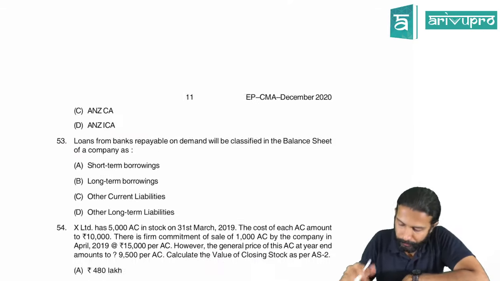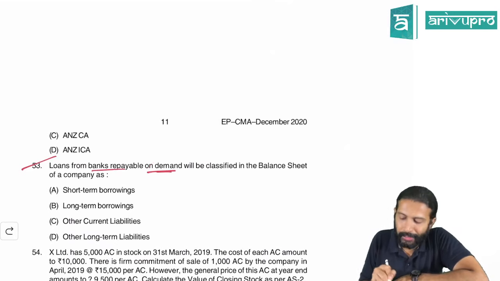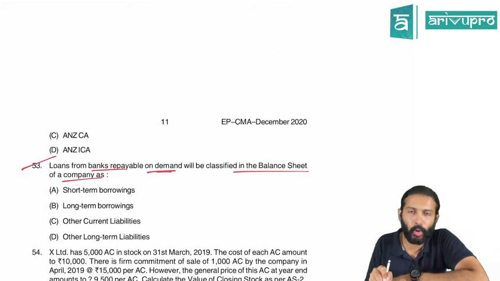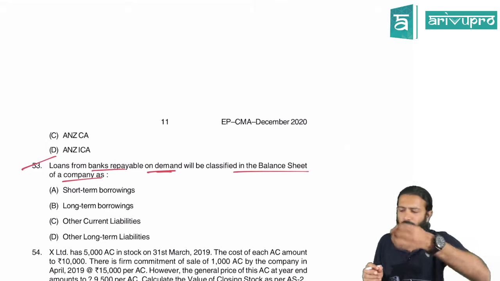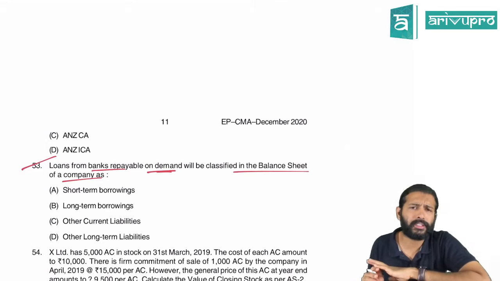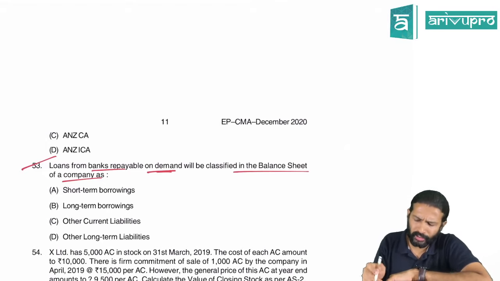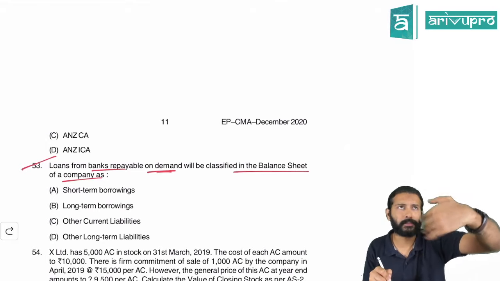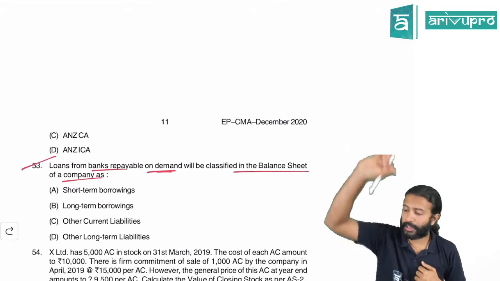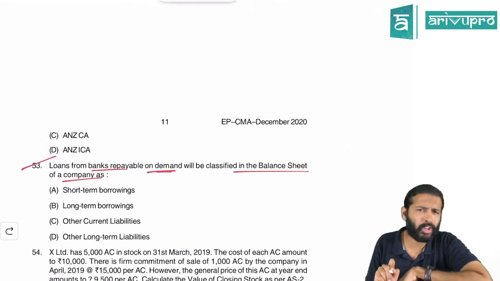Next, 53. Loan from banks repayable on demand will be classified in the balance sheet as what? Short-term borrowing, long-term borrowing, other current liability, other long-term liability. Sir, it is repayable on demand. That means whenever the bank asks, you need to pay off. Can you show it as a long-term liability? Long-term liability means that which is getting settled after 12 months from the balance sheet date. This can be settled on demand. That means it cannot be a long-term borrowing.